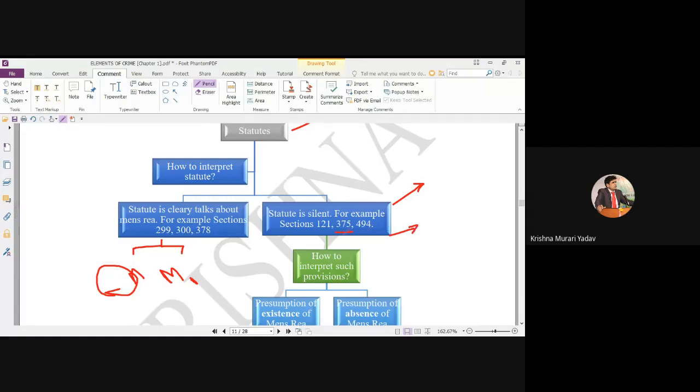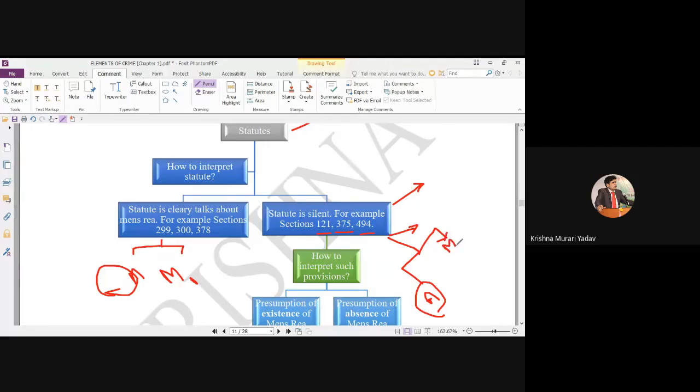For example, if you read sections 375, 121 or 494, you will find that the law is silent about the guilty mind of the accused. About the actus reus the law is clear, but regarding the mens rea the law is silent.